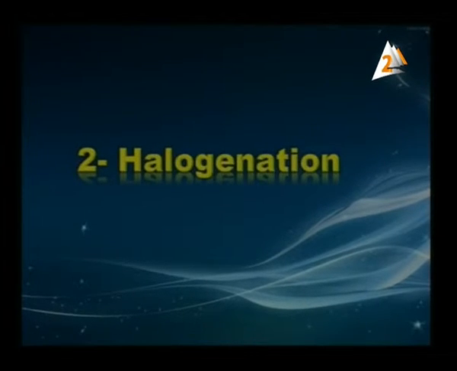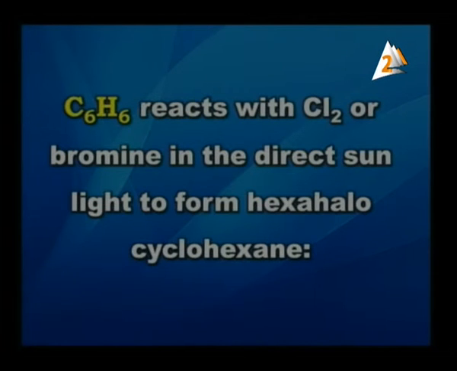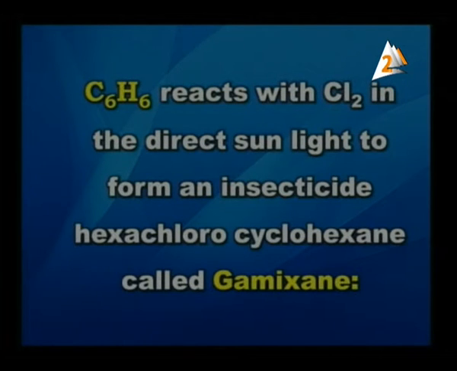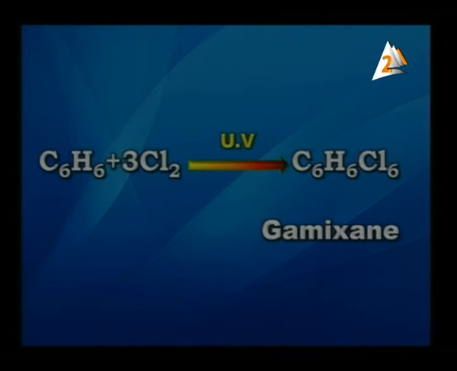The second type of reaction is the halogenation reaction. Here, benzene reacts with chlorine or bromine in direct sunlight to form hexahalocyclohexane. As shown on the screen, benzene reacts with chlorine in direct sunlight to form an insecticide called hexachlorocyclohexane, or gamexane. As the equation shows, the benzene reacts with 3 moles of chlorine in the presence of ultraviolet radiation, forming gamexane or hexachlorocyclohexane.